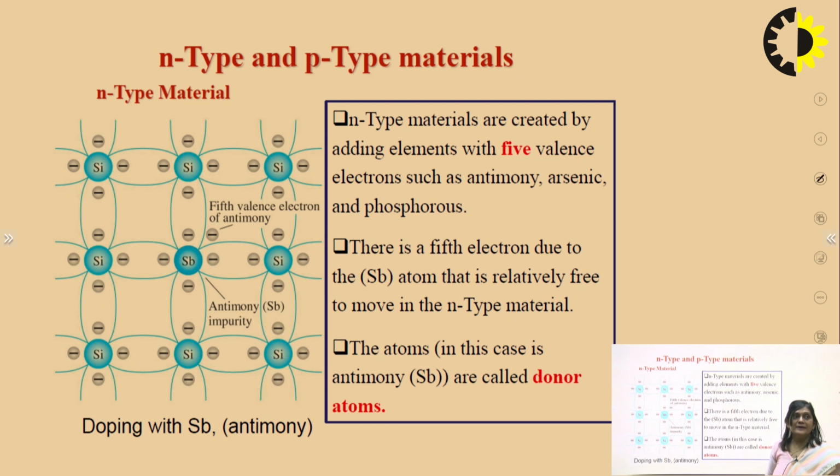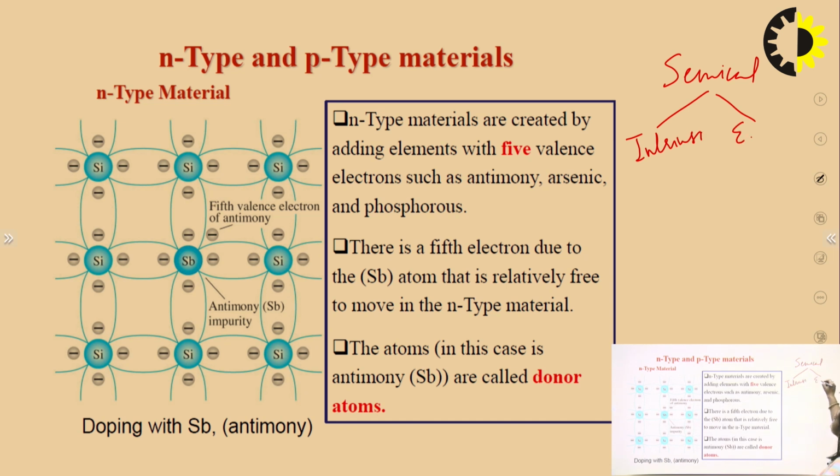After that, N-type material. Semiconductors are of two types: intrinsic semiconductor and extrinsic semiconductor. Intrinsic semiconductors are those semiconductors which are available in their purest form, like silicon, germanium. So these are intrinsic semiconductors because they are in the purest form. And extrinsic semiconductors are those, like N-type and P-type, in which some impurity is doped to increase